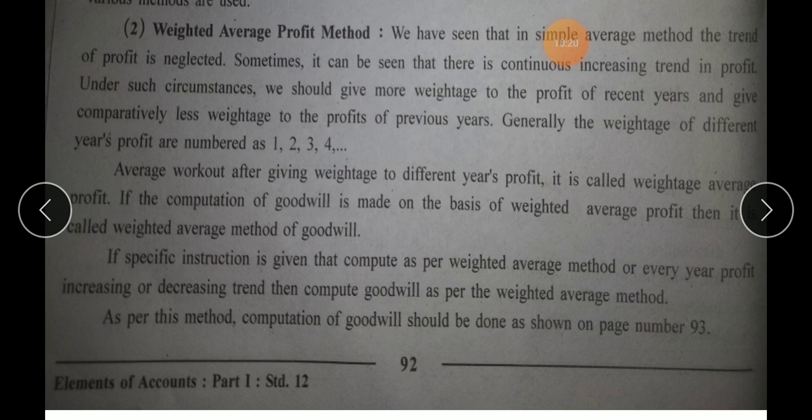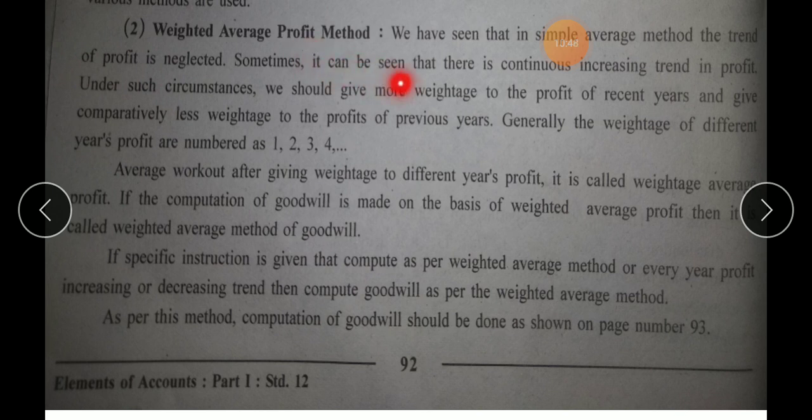In certain years it is increasing, sometimes it is decreasing compared to the previous years. So that sort of trend of profit is neglected in the simple average method.